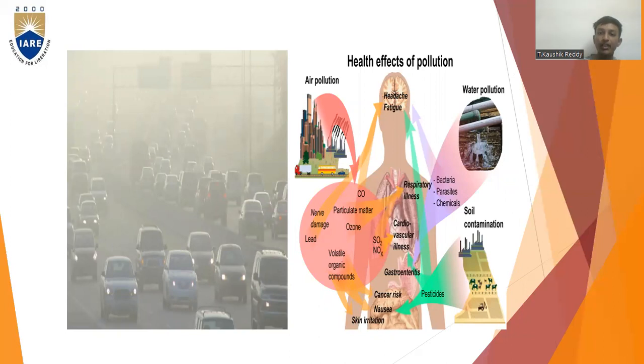So, how are humans affected due to pollution? Health effects of pollution: air pollution, headache and fatigue; water pollution, bacteria, parasites, chemicals, respiratory illness, vascular illness; soil contamination, pesticides, gastroenteritis, cancer risk, nausea, skin irritation, nerve damage, lead, volatile organic compounds, particulate matter, ozone, etc.